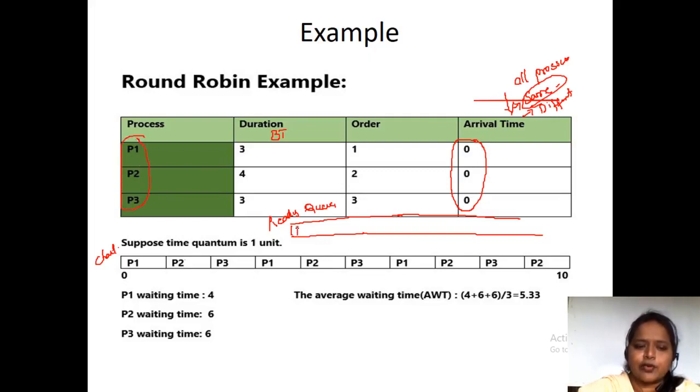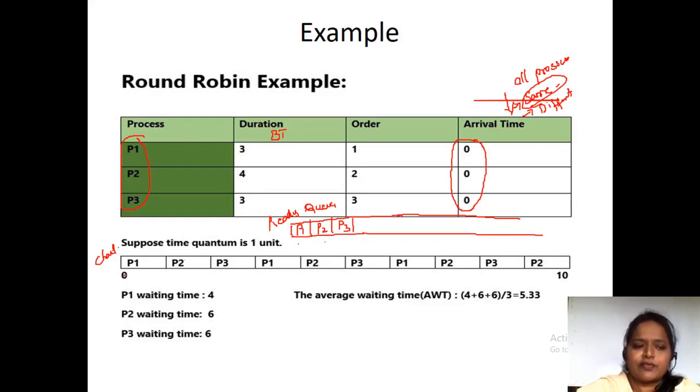P1 is in the ready queue, P2 is in the ready queue, P3 is in the ready queue. Fine. So listen carefully. Now what you have to do is, when the arrival times of all the processes are equal, that means all the processes arrived at the same time, you have to place all the processes in the ready queue, P1, P2 and P3.